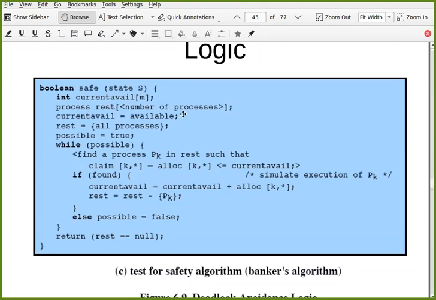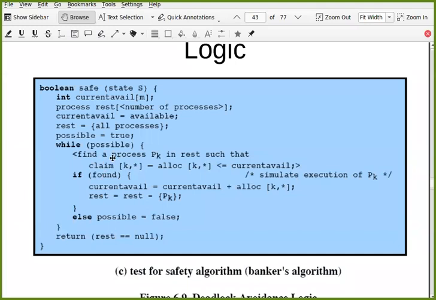Currently available is equal to available. Whatever is available, you say it is currently available, and rest is equal to all processes. Currently all processes are still left. Now let us see here. While possible, so possible is true, it's an infinite loop until you make it false.